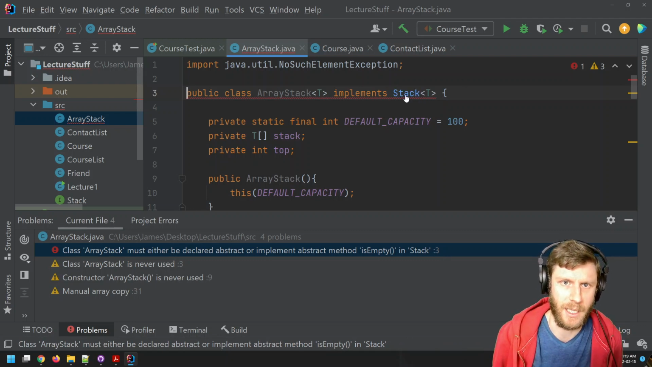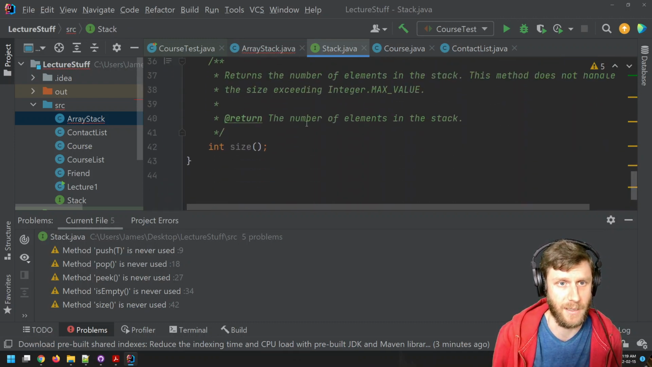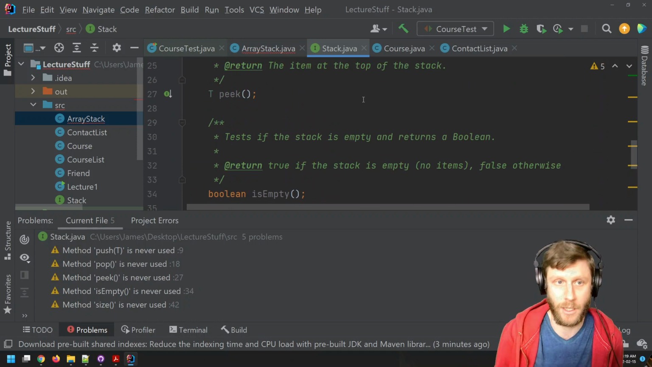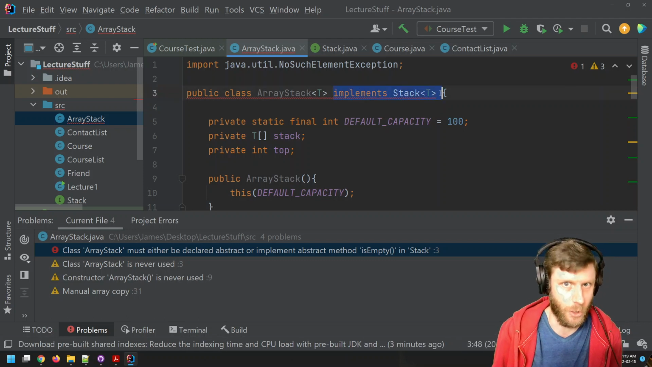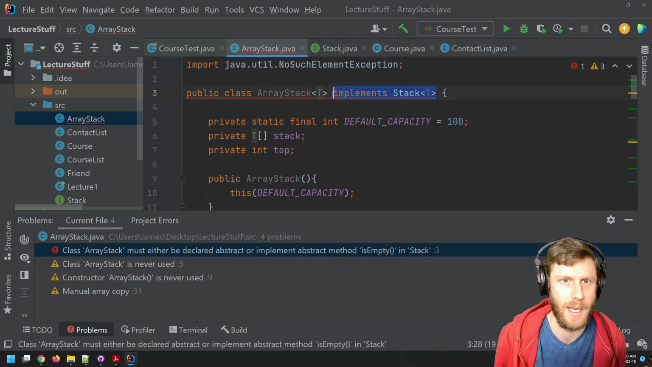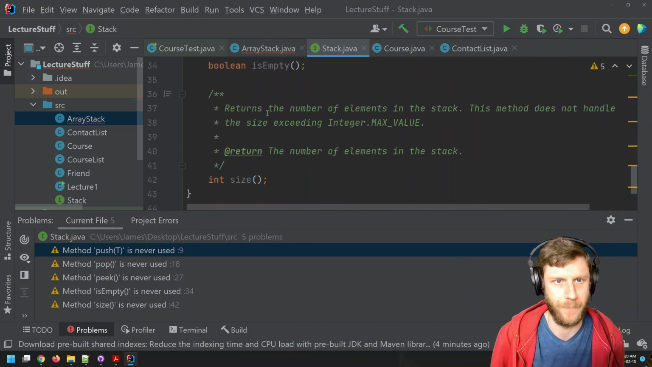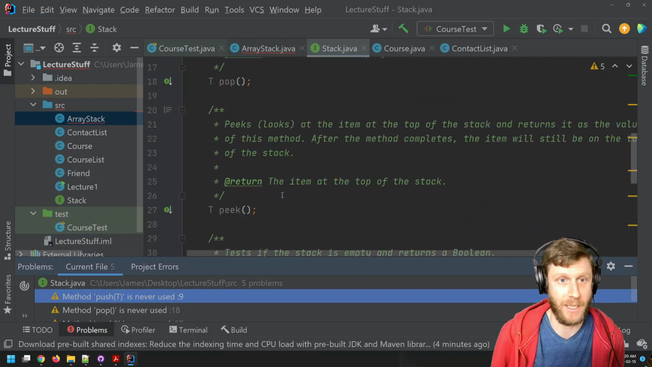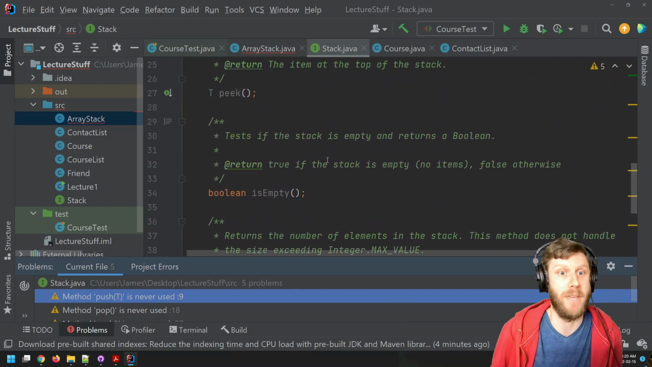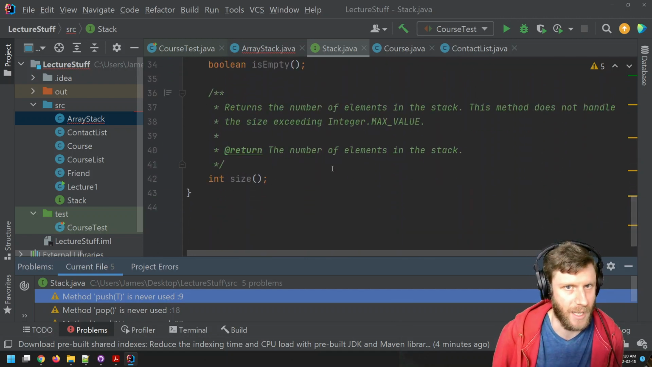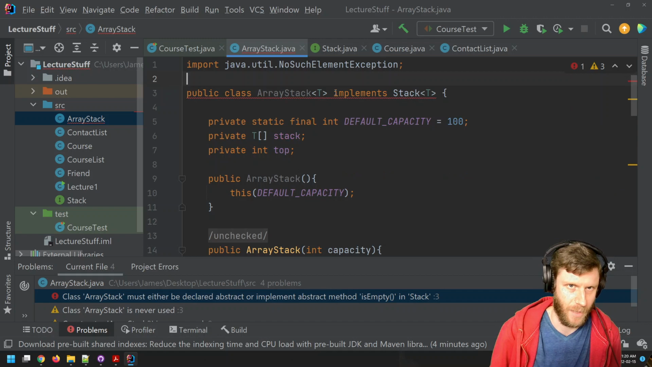So what this is telling me is if I go to the stack interface, I've got push, pop, peek, isEmpty, and size. If I'm writing the code for something that I'm saying is a stack, and that's what I'm basically asserting by saying this is implementing a stack, I must implement all of the methods described in here. And I've implemented push, pop, and peek, but I haven't implemented isEmpty, and I haven't implemented size. So that's why it's yelling at me, because I haven't written it all.